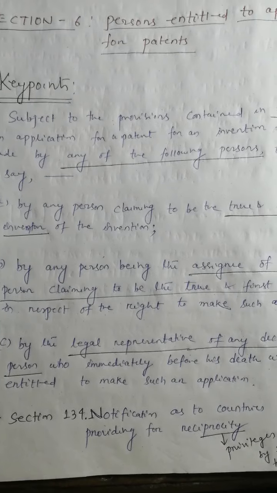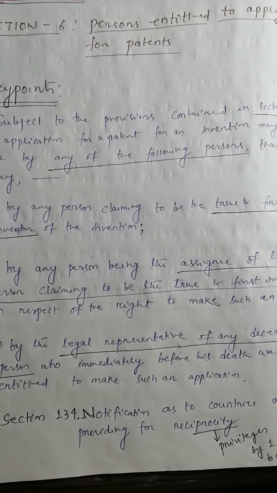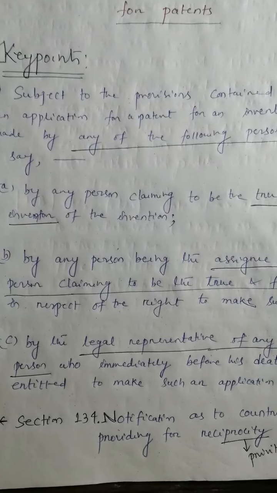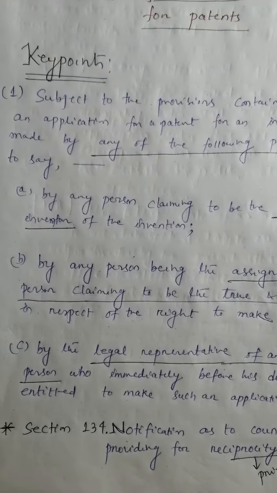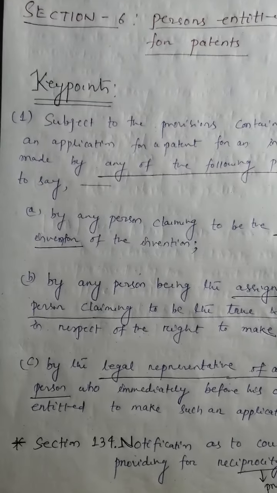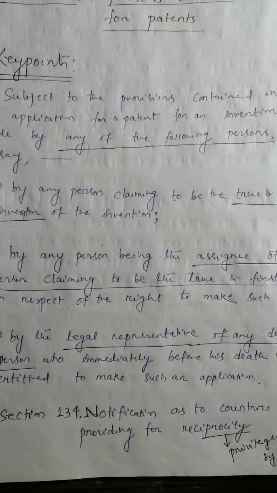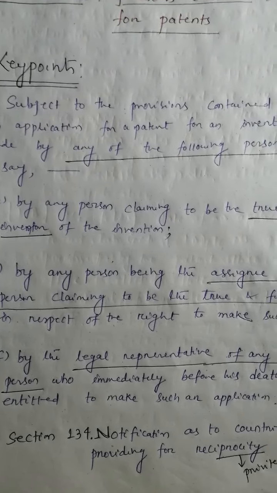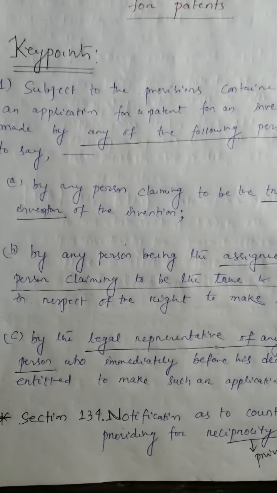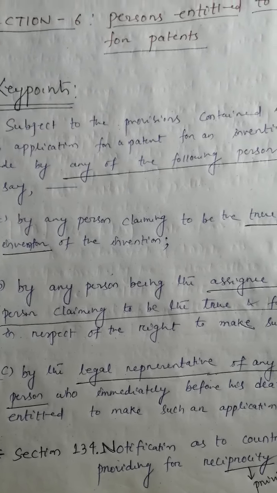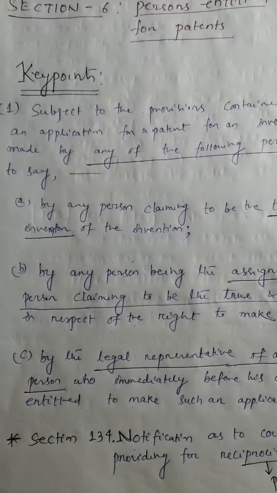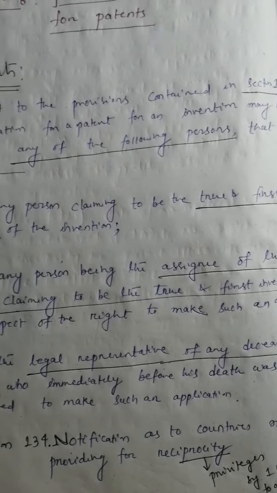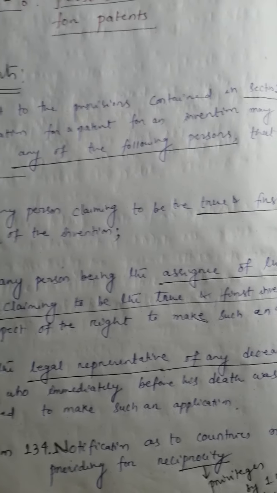So this subsection says, subject to the provisions contained in section 134, an application for a patent for an invention may be made by any of the following persons, that is to say, clause A. I have read it again to flow with the continuity. Clause A says, by any person claiming to be the true and first inventor of the invention. Look at the underlined phrase here, this is true and first inventor.